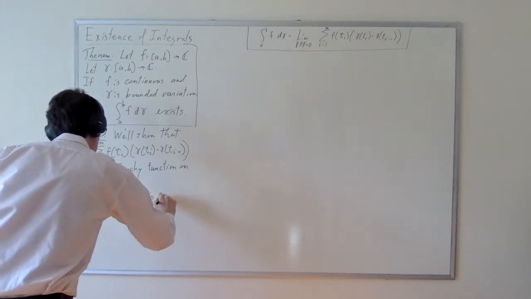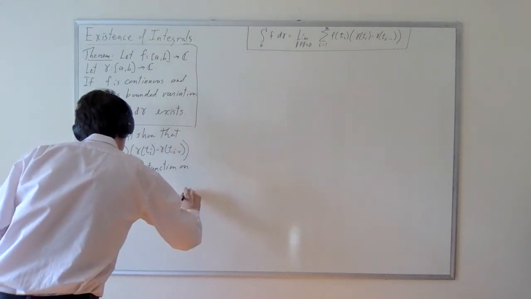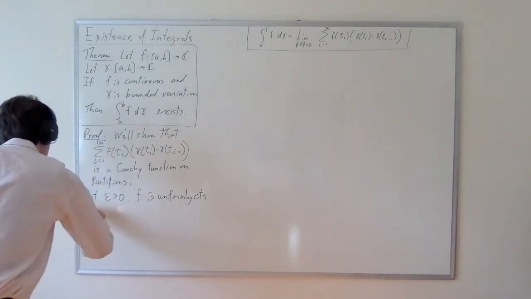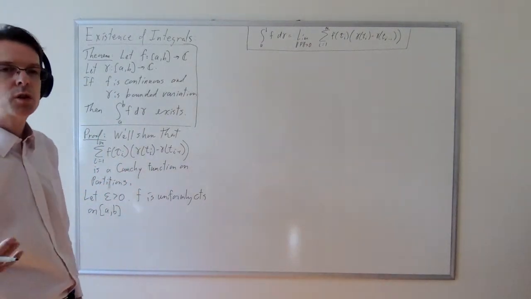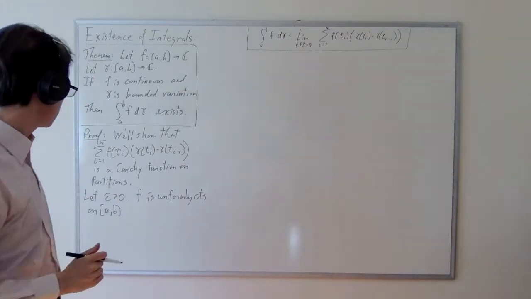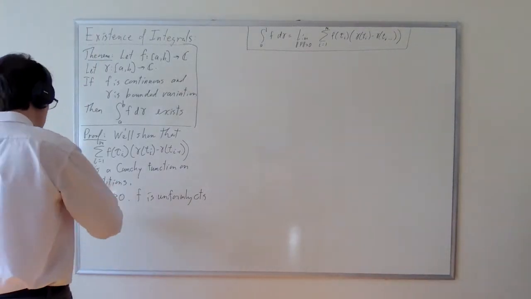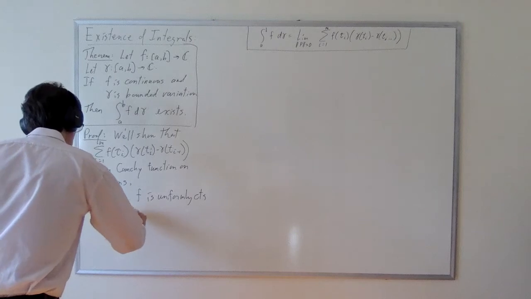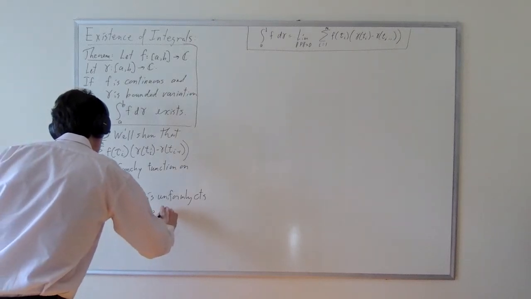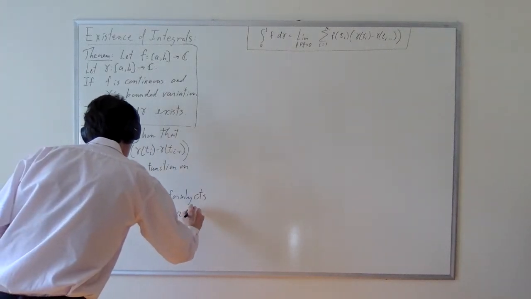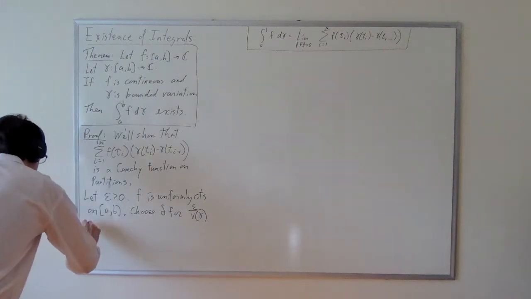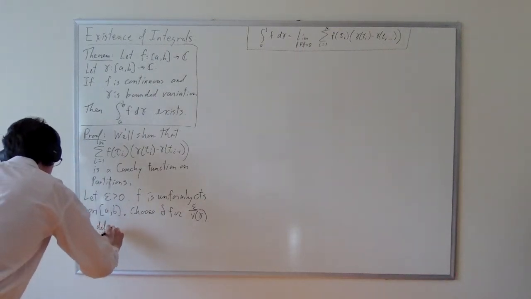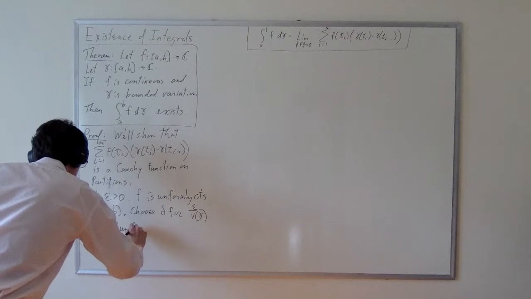So f is uniformly continuous on the compact set [A, B]. Because it is a continuous function on a compact set, it is automatically uniformly continuous. And so we're going to choose delta, not for epsilon, but for epsilon over the variability of gamma, in the definition of uniform continuity.